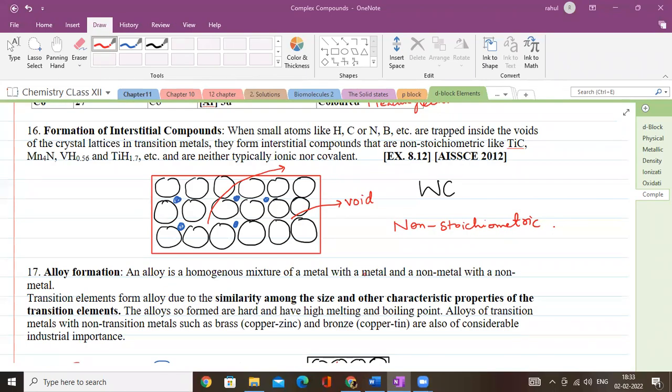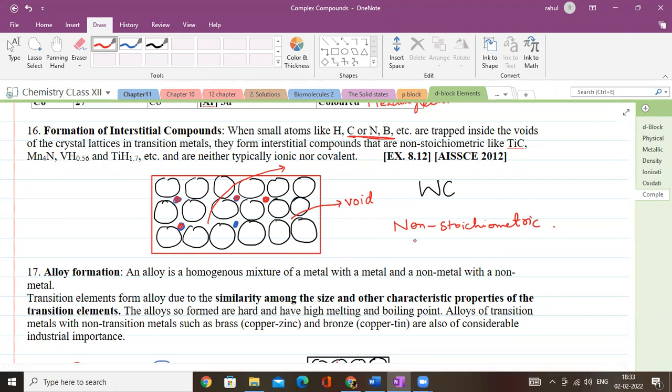So I was telling, if these are interstitial sites or voids, small atoms like hydrogen, carbon, nitrogen, boron all have a tendency to occupy them. If they occupy these positions, they are capable of forming the interstitial compound.